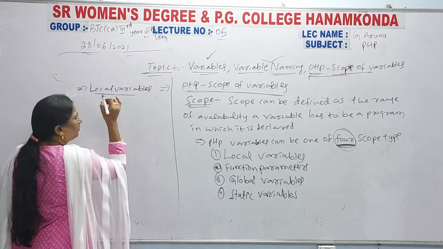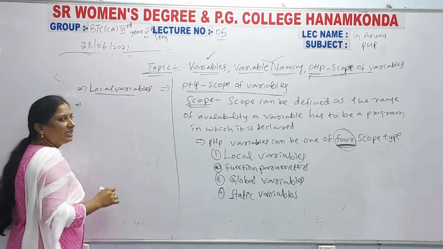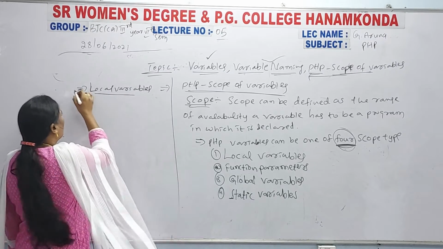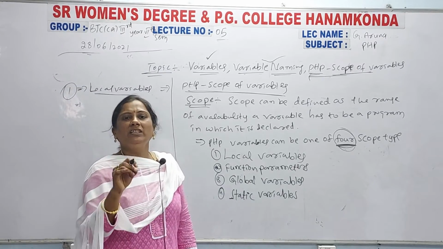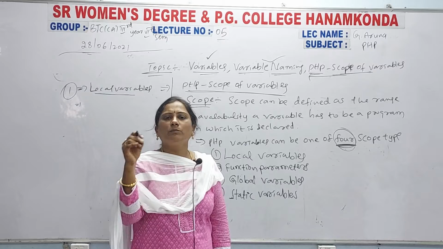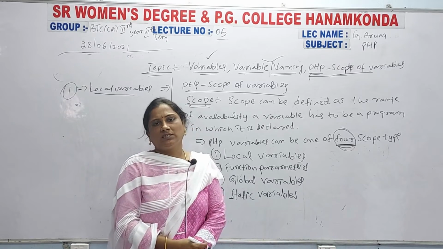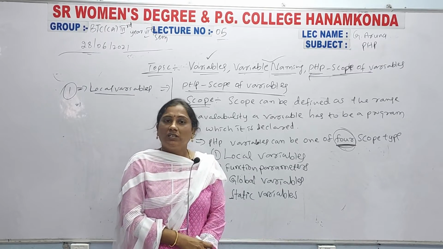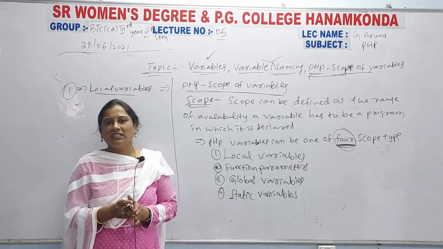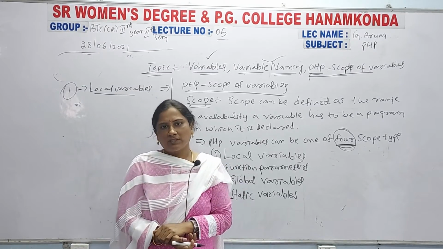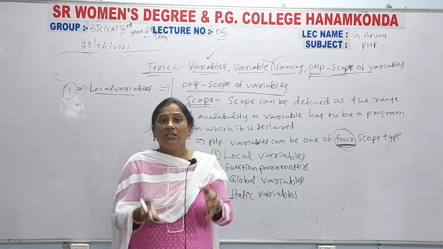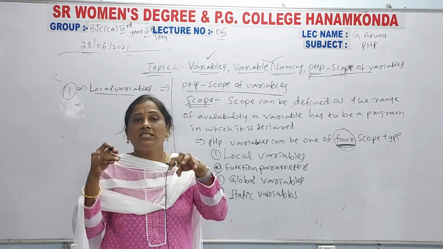So what do local variables mean? Here is the definition. Local means the variables can be used only within the local area, that is, within the function, within the subprogram.